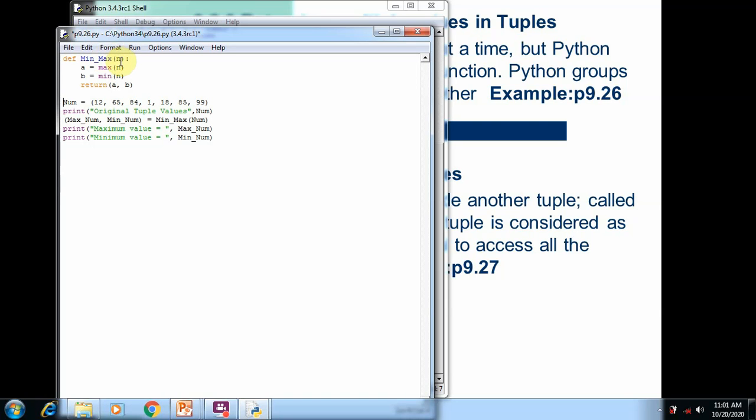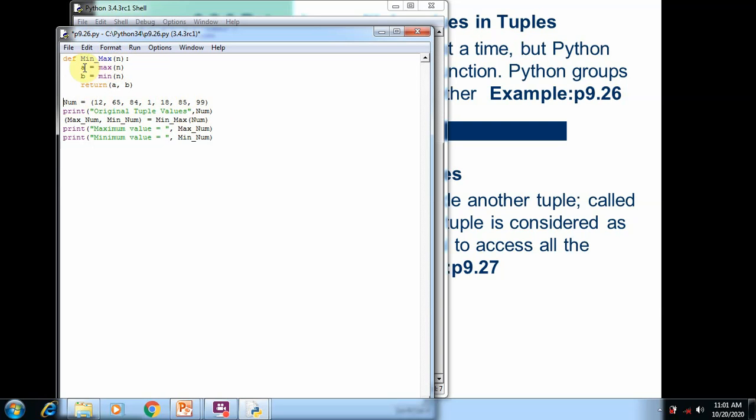So n is not a single element, it is a tuple. A tuple may contain many elements. It means all the elements of num, because here we use num as an input to the min underscore max function. So num contains many elements. All the elements are transferred, and by using the max and min functions, all the elements are evaluated.